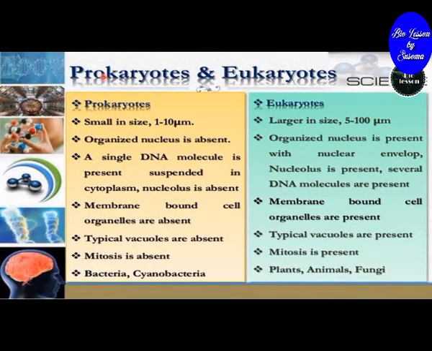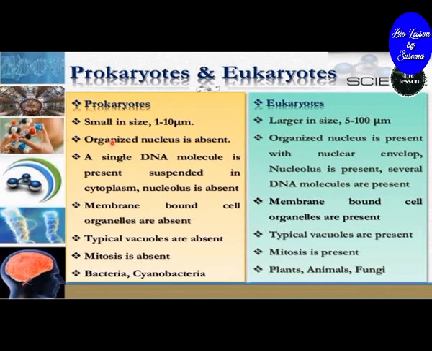Now, what are the differences between the prokaryotes and the eukaryotes? The prokaryotes are small in size, that is 1 to 10 micrometers. On the other hand, the eukaryotes are larger in size, that is 5 to 100 micrometers.